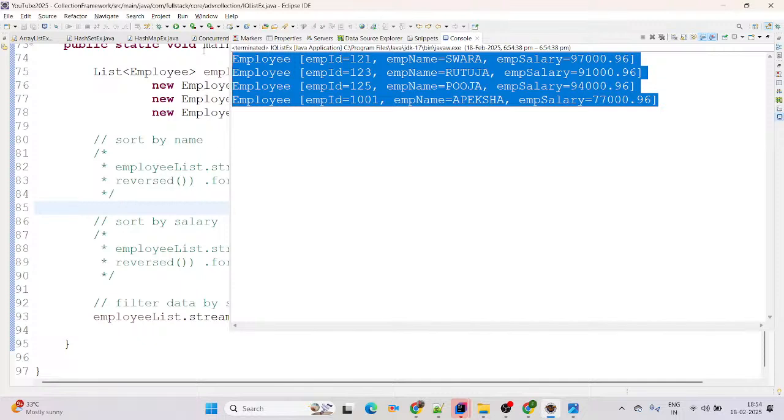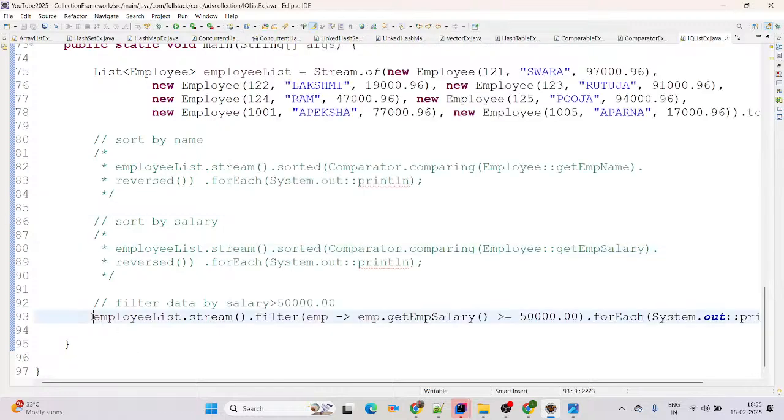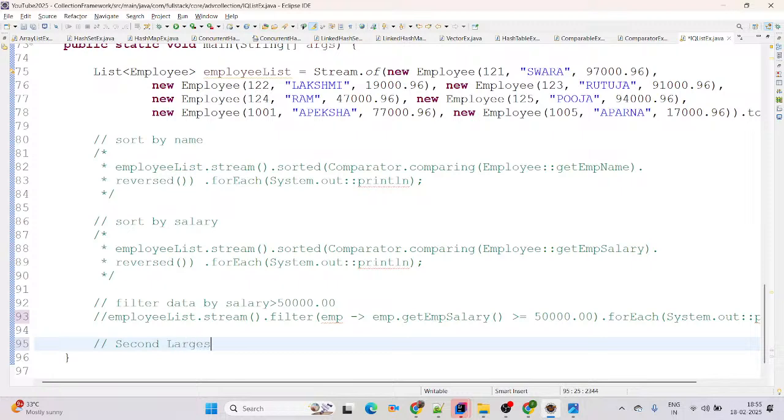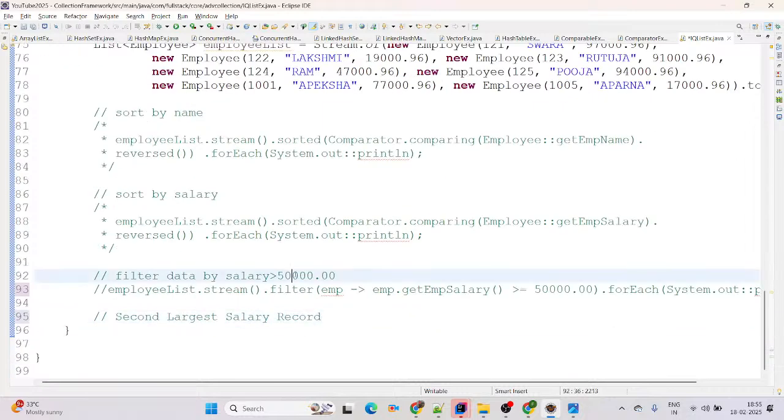Then coming to next, filtration is done, right? Now next we are trying to fetch the second largest salary record. And one more thing here, if you want to change the condition, you can change your condition to the appropriate type of data, and it will filter it. Okay, yes. Now the second largest salary record we are trying to fetch.